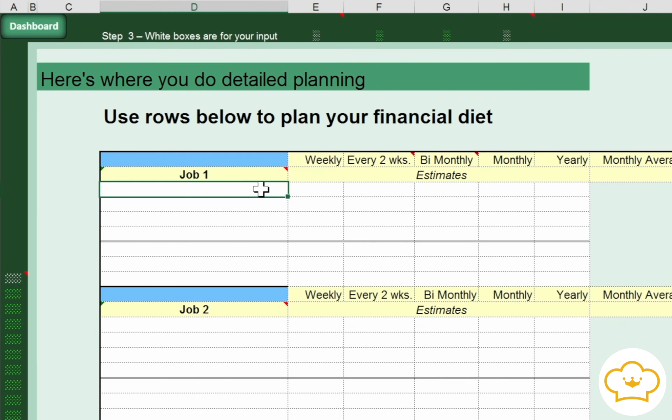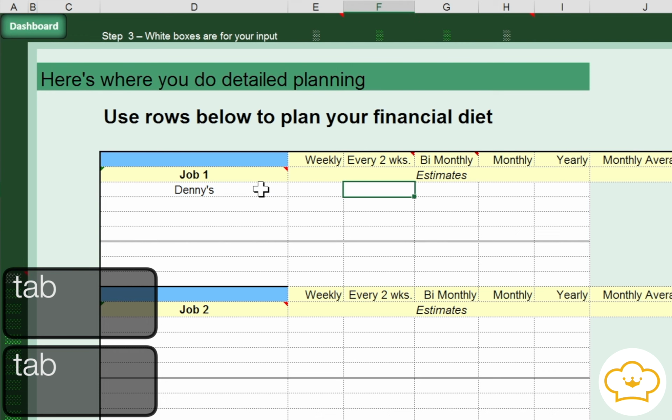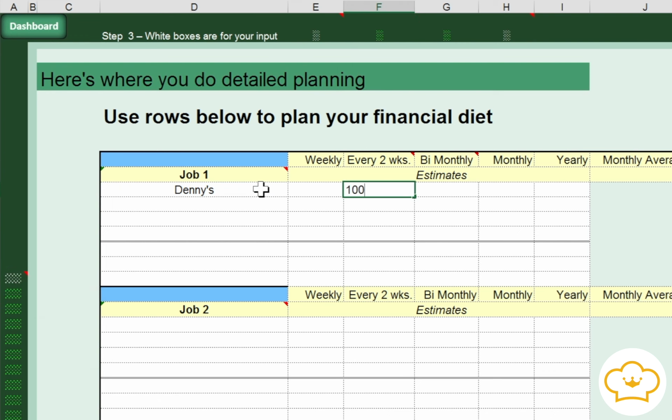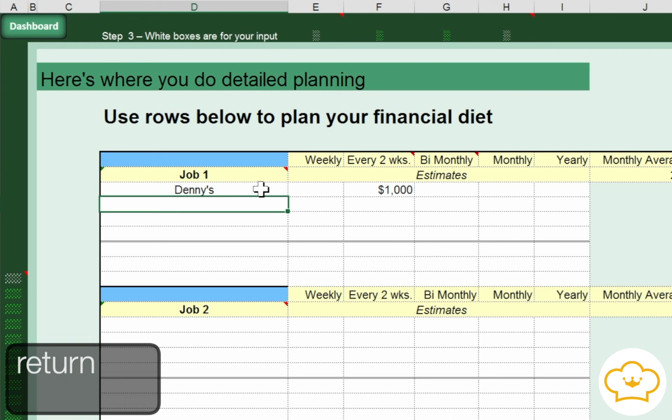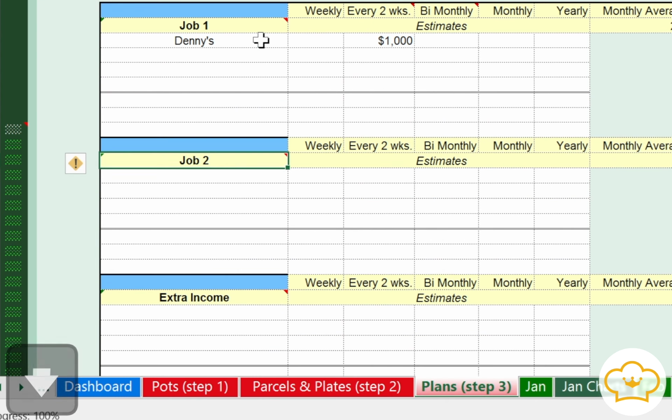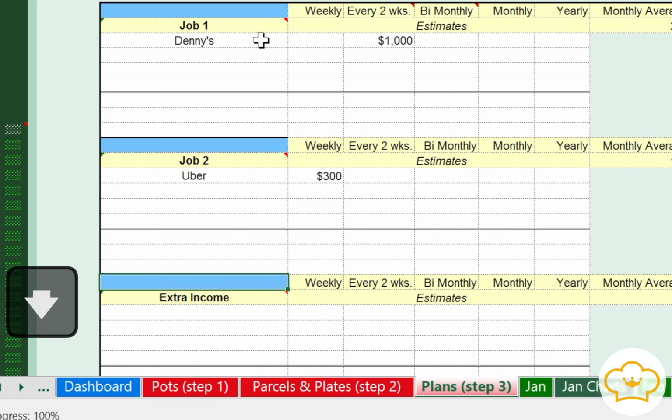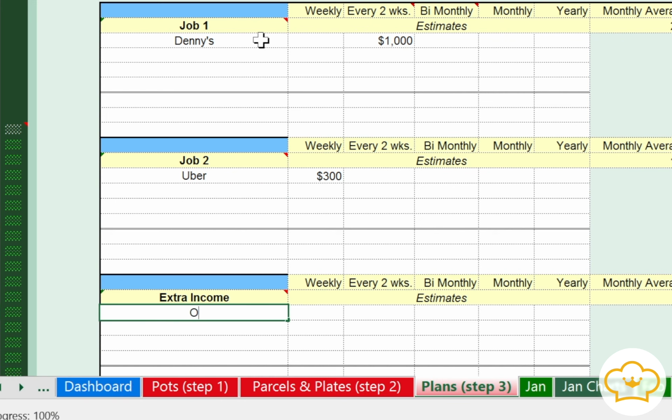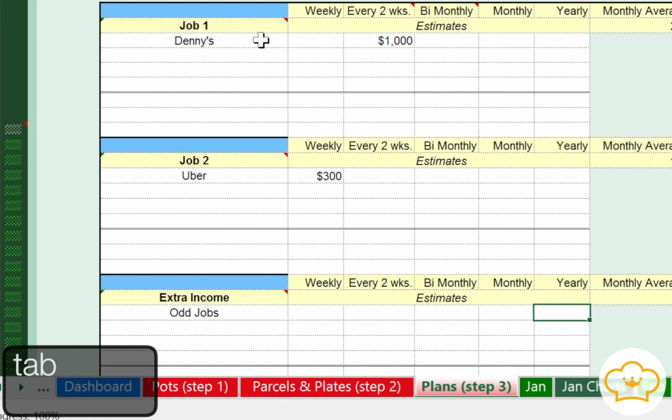In this case here, we have a job at Denny's, and that pays us about $1,000 every 2 weeks. We also are enjoying Uber. That's kind of a fun job to make some extra money, and that pays us about $300 about every week. And throughout the year, we know we do various odd jobs. We anticipate we're going to be earning about $2,000 in the whole year.